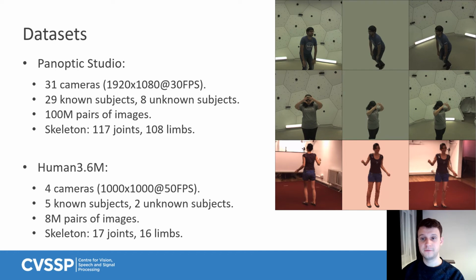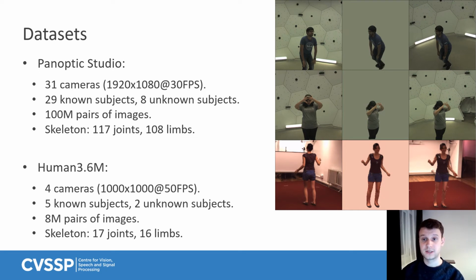We have trained and evaluated our model on two publicly available datasets, namely Panoptic Studio and Human 3.6M. The Panoptic Studio dataset provides markerless multi-view sequences with great diversity in subjects' clothing, morphology, and ethnicity. There are 31 HD cameras recording at 30 fps. We restrict ourselves to single-person sequences, which leaves us with a total of 37 subjects. This results in roughly 100 million image pairs for training and evaluation. Regarding Human 3.6M, there are 4 HD cameras recording 7 subjects, which yields about 8 million pairs of images.